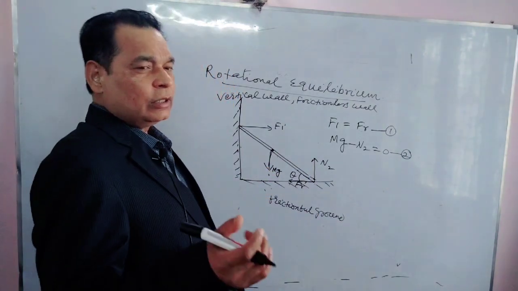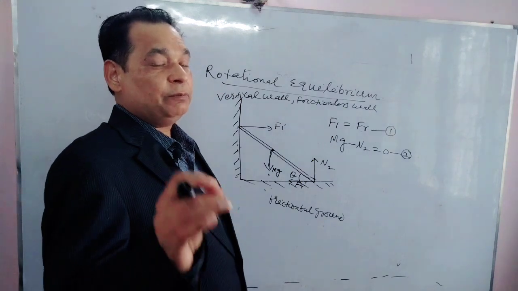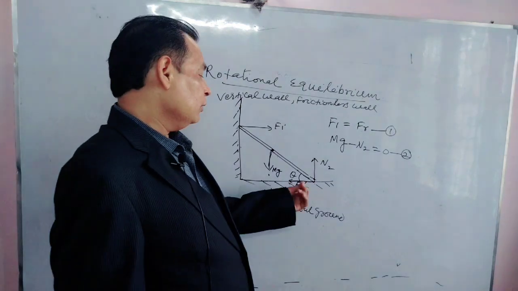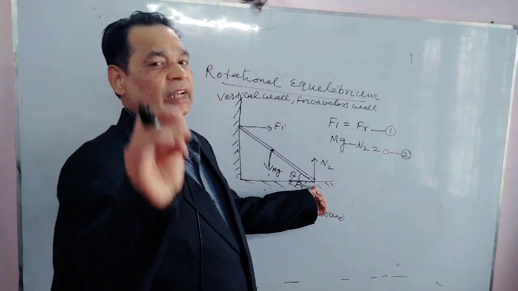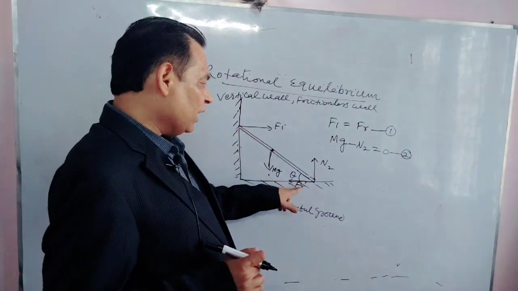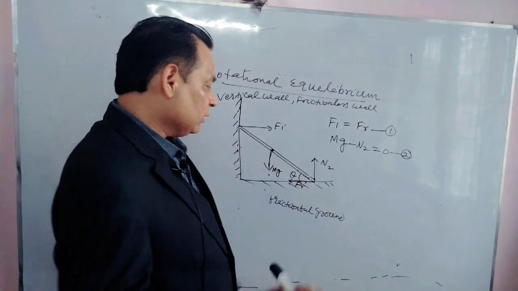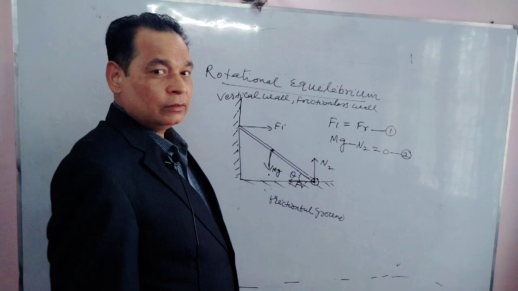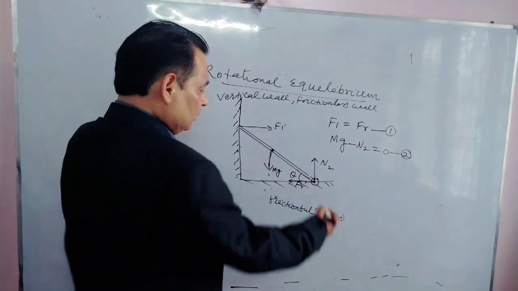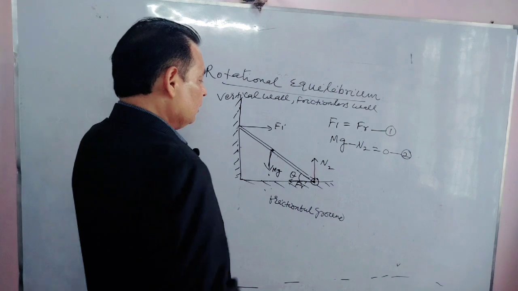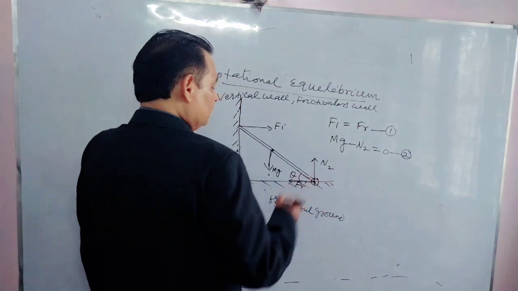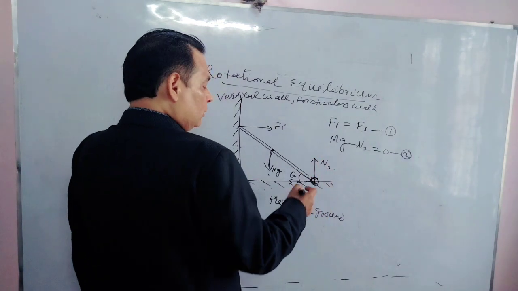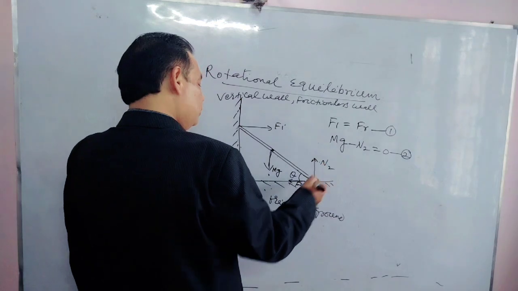We can take a torque about any point, but it will be better to take the point at which more unknown forces are acting. Here F1 is acting, here Fr and N2 both are acting. So it will be better to take this one point as our origin of the axis system. Axis is in this way. And if you are writing torque about this point where Fr and N2 are acting, their torque about this point will be 0, N2 and Fr 0.